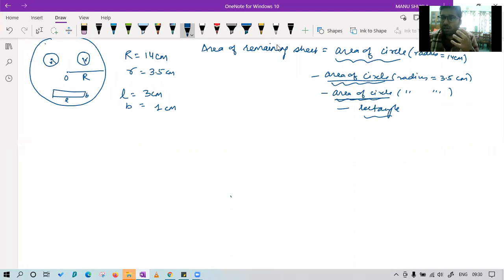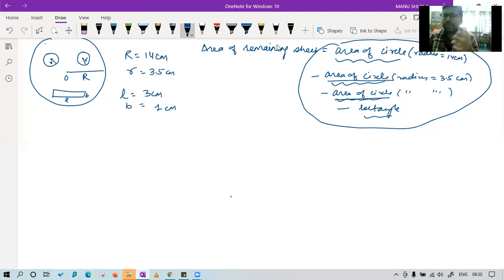Okay, now if you think that doing all the calculation together may cause some issues, may cause some mistakes, better you go step by step. So let's first find the area of the large circle, the circle whose radius is how much? Radius is 14 centimeter. So the answer is pi r square.